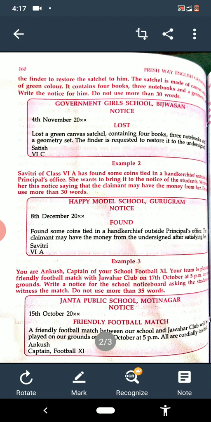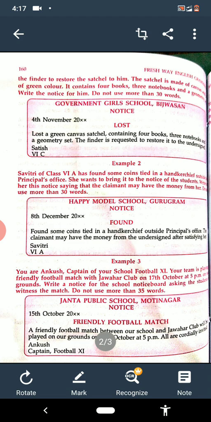I think it's very easy and clear to everyone. Okay. Now come to example 2. Savitri of class 6th A has found some coins tied in a handkerchief outside the principal's office. She wants to bring it to the notice of the students. Write for her this notice saying that the claimant may have the money from her. Do not use more than 30 words.